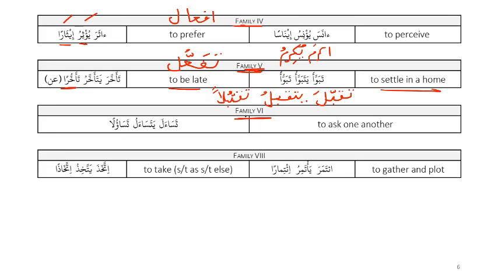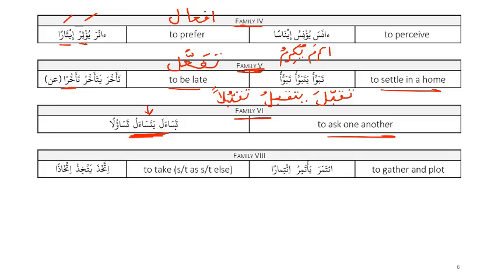And then family 6, tasa'ala yatasa'alu tasa'ulan, to ask one another. Like the first surah in Amma Juz, Amma yatasa'alun, that's this word over here, to ask one another.